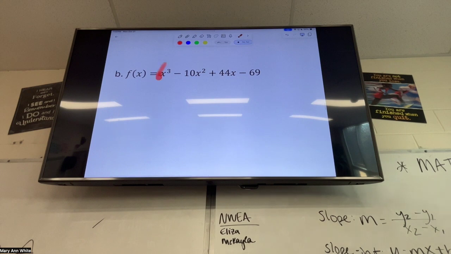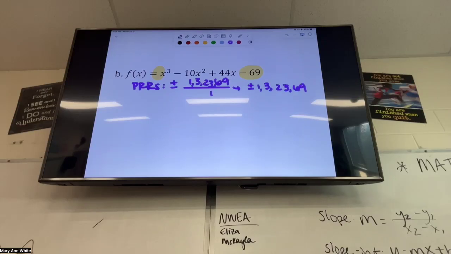All right, so I looked at factoring, there's no way that I can group this and it works out. So instead we do PRRs. My PRRs is the list of the factors of your constant divided by the factors of the leading coefficient. And it's always a plus or minus. So my numbers that multiply to be 69 are 1 and 69, and then 3 and 23, I think. And then my leading coefficient is just 1. So my PRRs are 1, 3, 23, and 69.